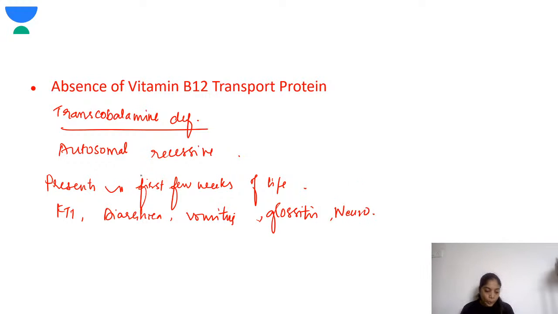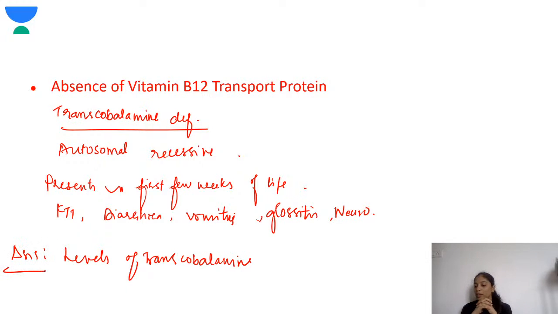Okay, and how do you diagnose? So diagnosis becomes very difficult in these children because the transporter is abnormal. When you get a vitamin B12 level, it is normal. Vitamin B12 levels are normal, so the diagnosis becomes difficult. So in such cases, you have to do the levels of transcobalamin for diagnosis, because in these cases vitamin B12 will be normal.